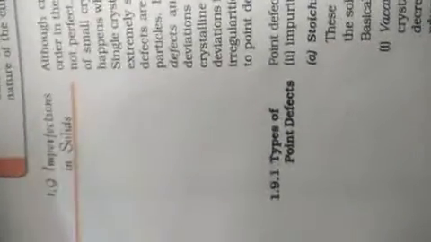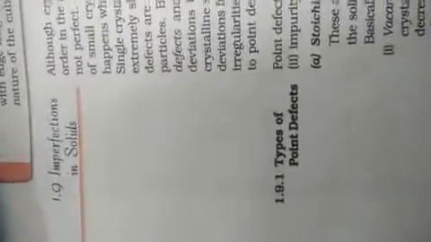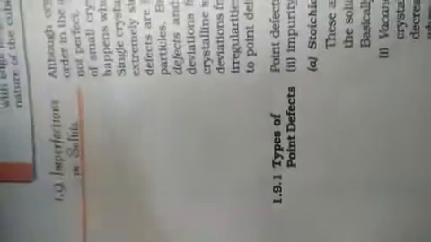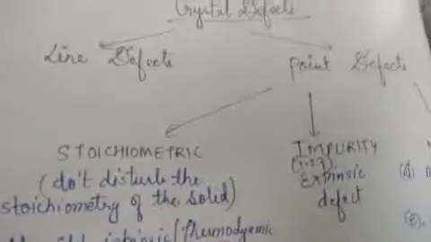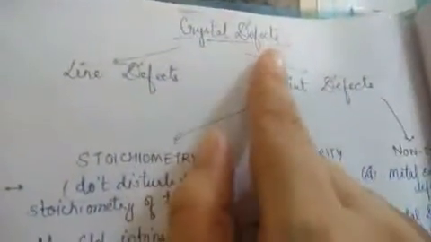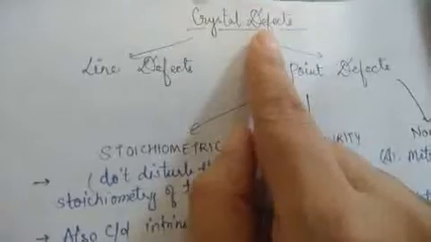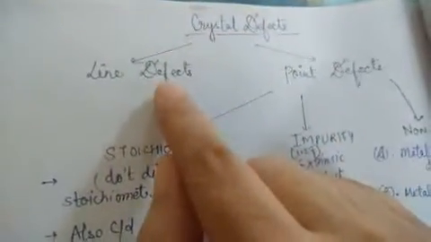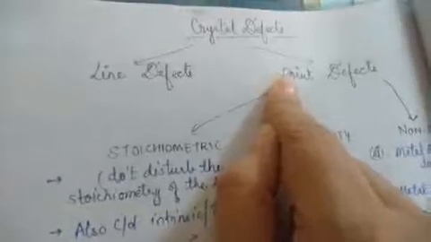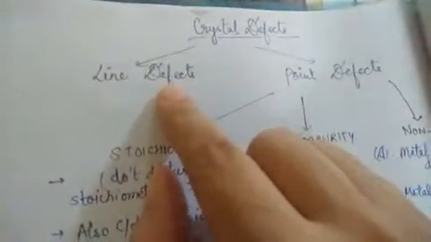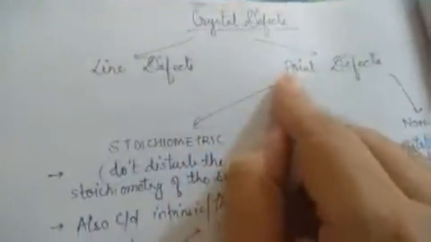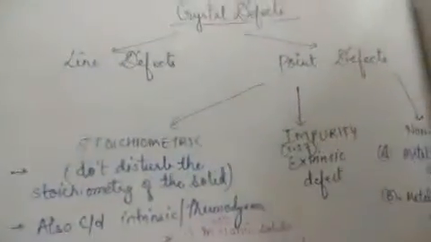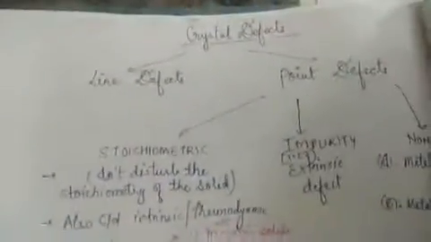Now let us see how many types of imperfections are found in crystals. When crystals have imperfections, it is called a crystal defect. When a crystal becomes defective, how many kinds of defects are there? This we need to discuss. So crystal defects are of two types, line defects and point defects. Line defect is not in the syllabus. Point defect is there in detail. Only the meaning of line defect is given.